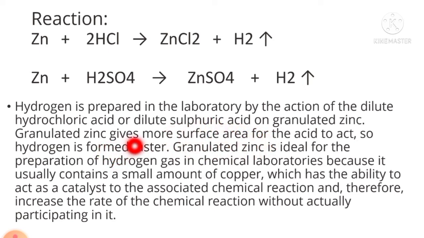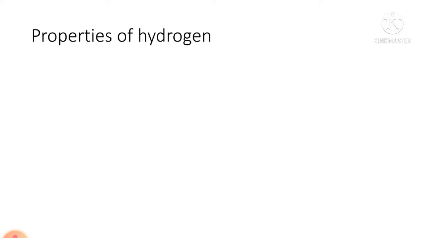So hydrogen is prepared in the laboratory by the action of dilute HCl or dilute sulfuric acid on granulated zinc. Granulated zinc gives more surface area for the acid to act, so hydrogen is formed faster. Granulated zinc is ideal for the preparation of hydrogen gas in a chemical laboratory because it usually contains a small amount of copper which has the ability to act as a catalyst and increase the rate of chemical reaction without actually participating in it. So finally we will get hydrogen gas.